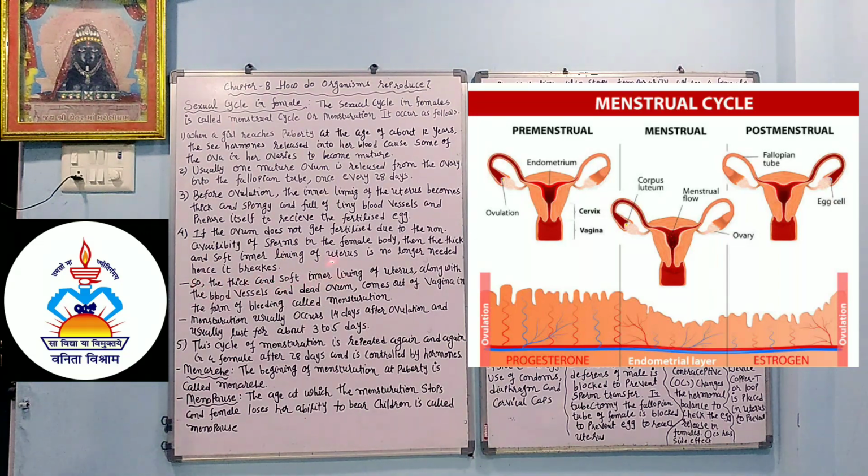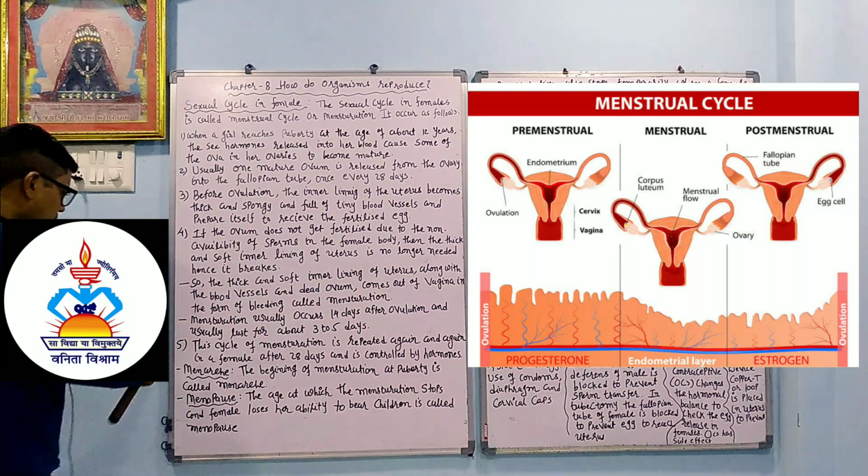So the thick and soft inner lining of the uterus along with the blood vessels and dead ovum, the main thing here being the dead ovum, comes out of the vagina in the form of bleeding called menstruation. If the ovum does not meet with the sperm, it becomes dead and comes out of the vagina in the form of bleeding called menstruation.